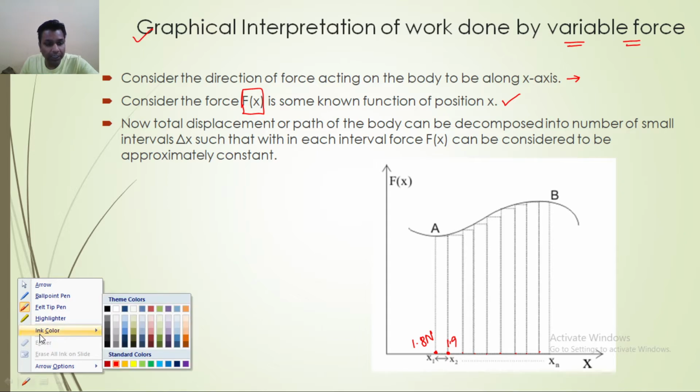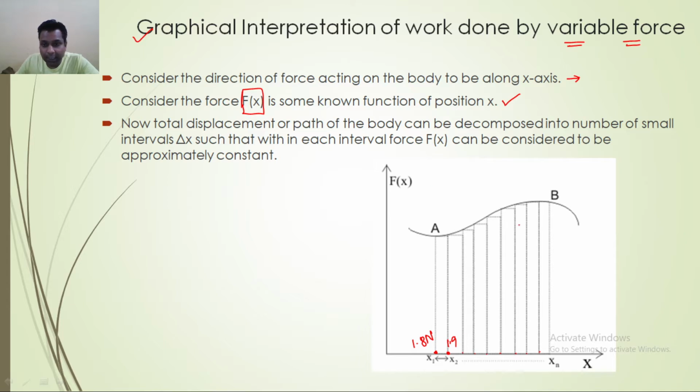Now I will discuss the graphical interpretation in a more explanatory way. For example, I have taken a random curve in the F and x axes, a random curve in F-x coordinates. We have divided the complete curve into small parts. Now you may have a question: what is the basis of this division of the graph? When I am saying that force is a variable quantity, what is the basis of this division?